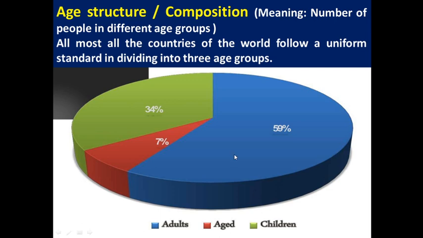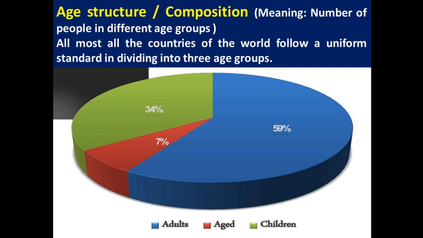So that means the number of people in different age groups. Here in terms of percentage, 59 percent of that particular region's population belongs to adult, that means 15 to 59 years of age. Aged, 7 percent of its population belongs to old age, that means 60 and above.